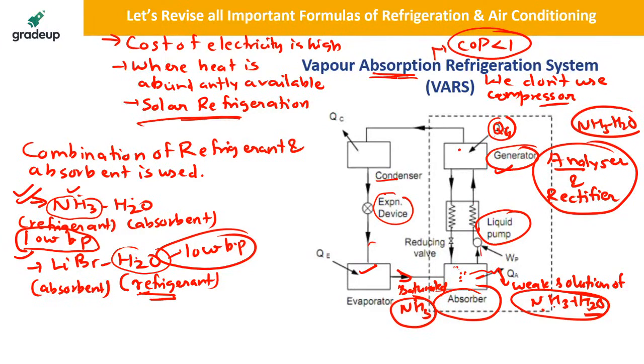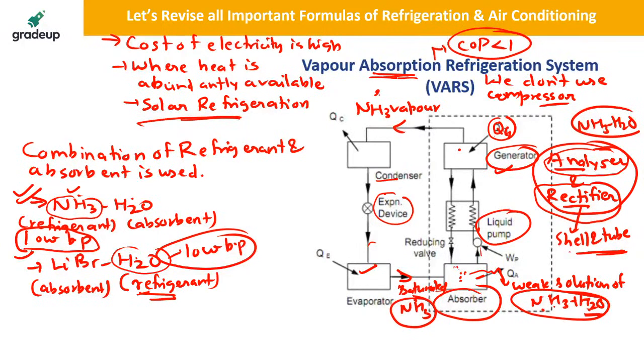Analyzer is basically like a fractional distillation, which separates the water vapor if it tries to go into the condenser. And rectifier is like a shell and tube heat exchanger, and it acts as a condenser which is used to separate the water, so that only ammonia superheated vapor will be allowed to go into the condenser.